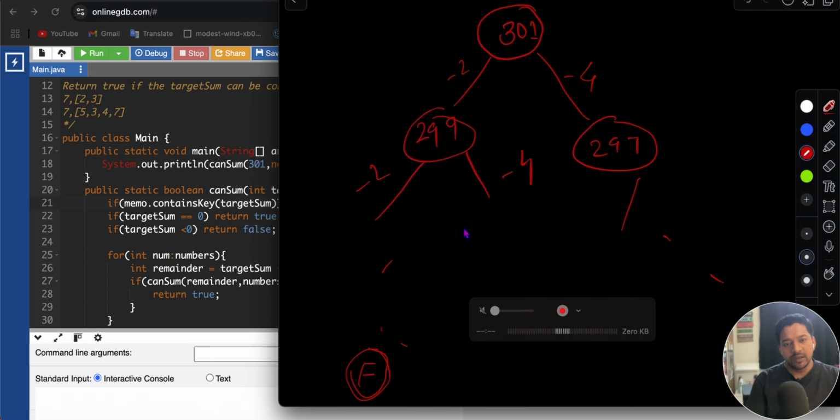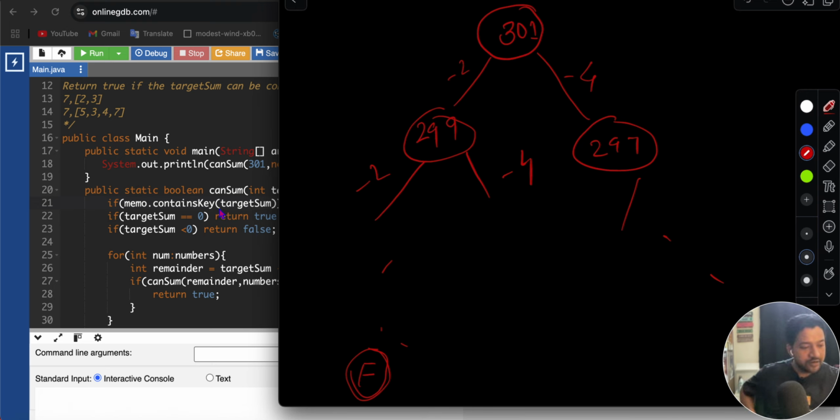If you see in this scenario, there will be a number of similar values, like here also 297 we are getting, here also 297 we are getting. So there will be a lot of duplicate values, so we would be calculating the same thing again.